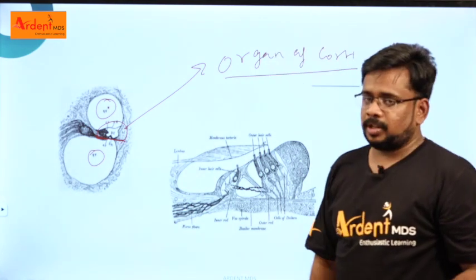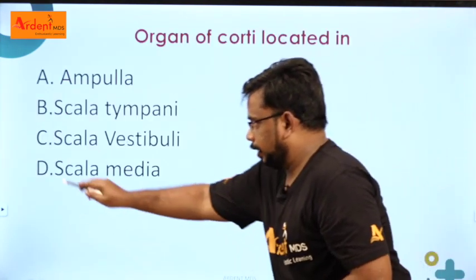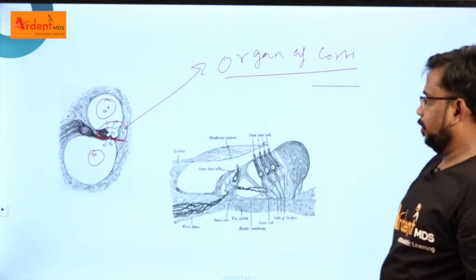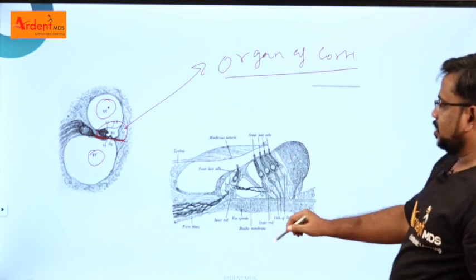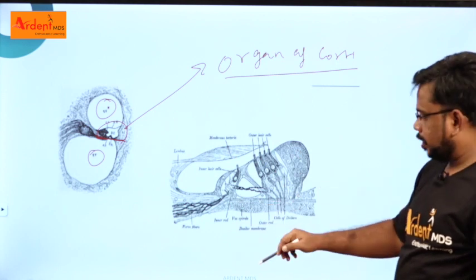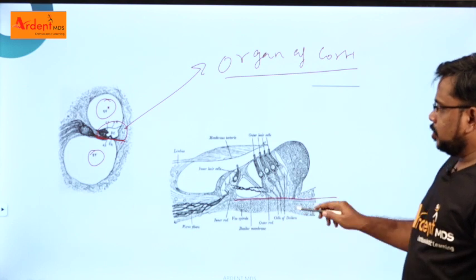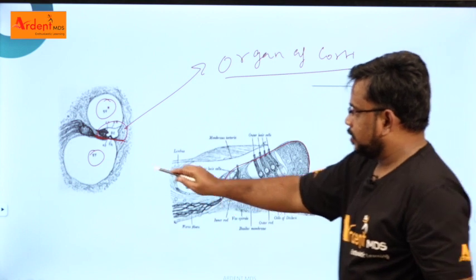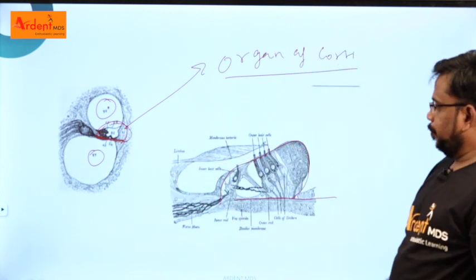So what is the function of the organ of Corti? Hearing. How does it help hearing? The answer for this is scala media, right? Again, come to this diagram. I just zoomed in on the organ of Corti. This is the basilar membrane, and over this basilar membrane you have the organ of Corti. I just zoomed this area and gave it to you.